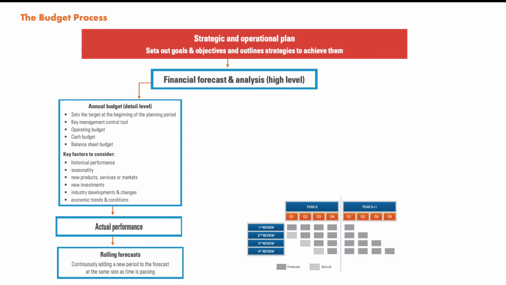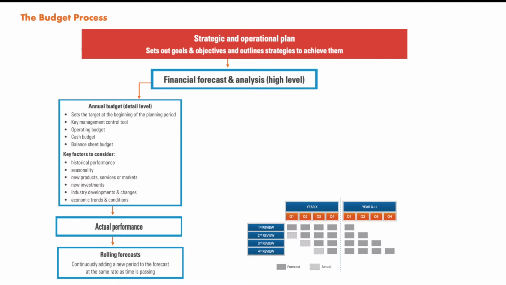First review is like quarter 1, 2, 3, 4. We have made that. And then we have year X plus 1 quarter 1 that we have thought, the projection or the budget for quarter 1.